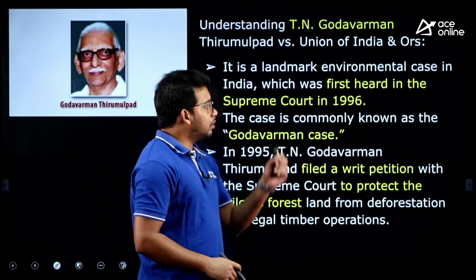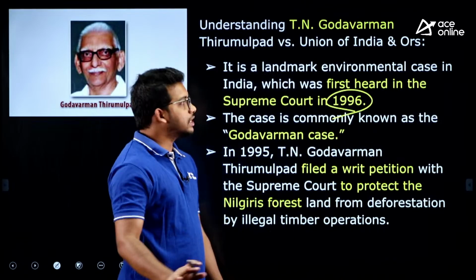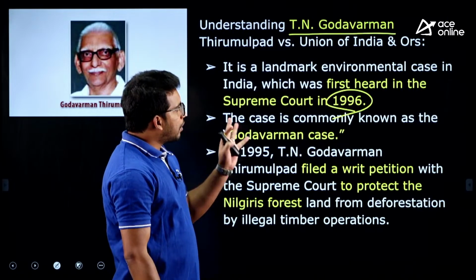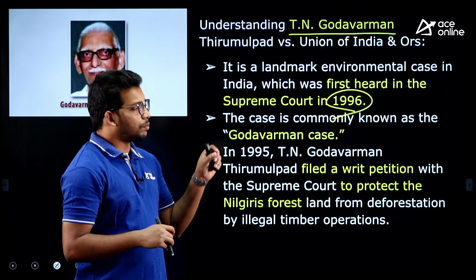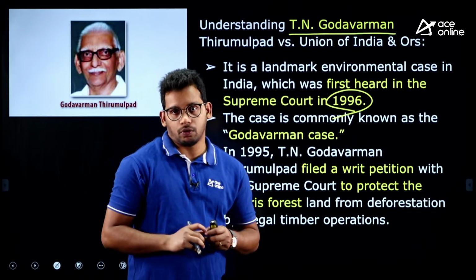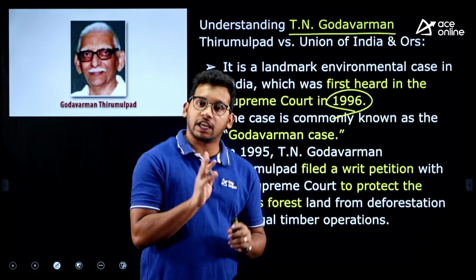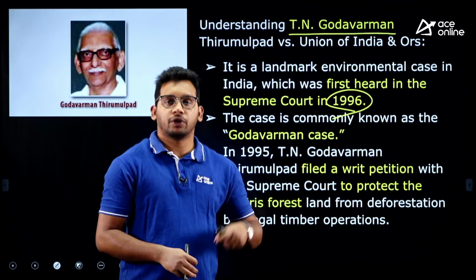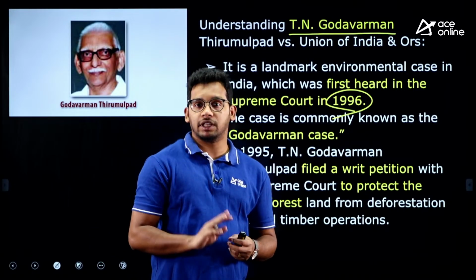Now in 1995 and 1996, there is a person, T.N. Godavarman, from the Kerala and Tamil Nadu region, I mean, the border of Tamil Nadu and Kerala. He filed a petition in the Supreme Court that the forests of Nilgiri are being degraded by developmental activities. He went directly to the Supreme Court because that is affecting the local people in the Nilgiri region.